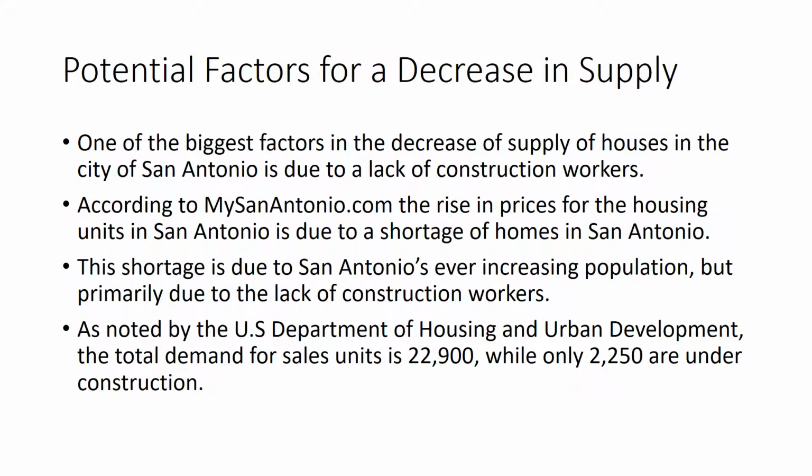Some of the potential factors for decrease in supply are 1, the population, and 2, the lack of construction workers. According to mysanantonio.com, the rise in prices for the housing units in San Antonio is due to a shortage of homes in San Antonio. This shortage of homes is due to the ever-increasing population and primarily due to the lack of construction workers.